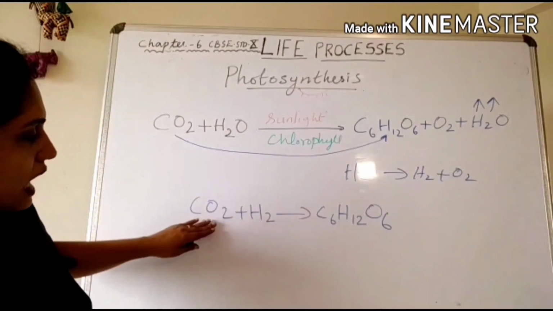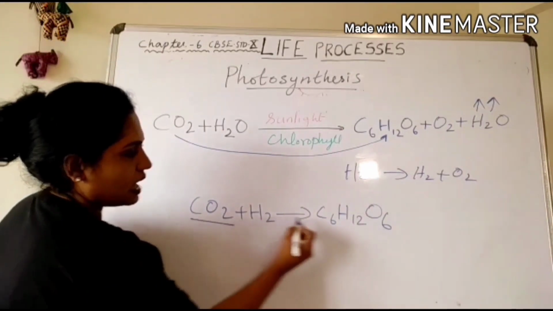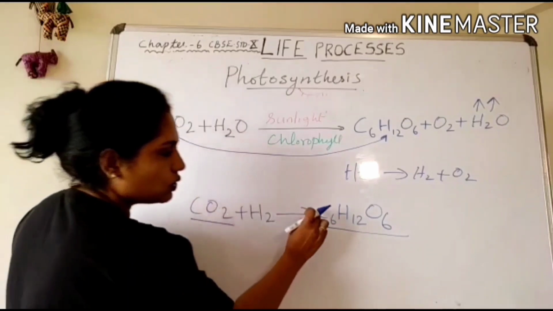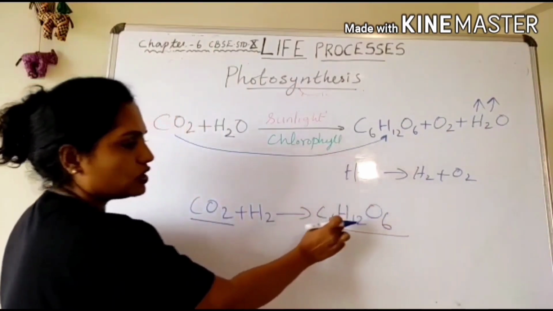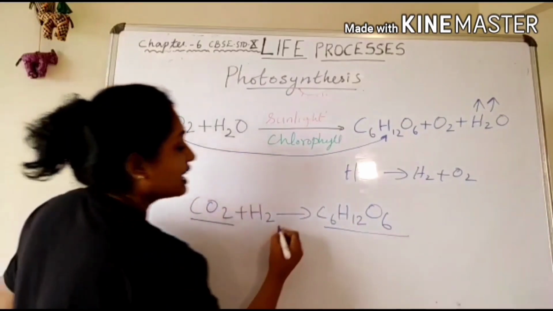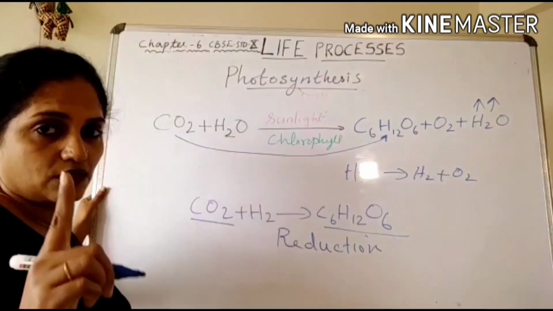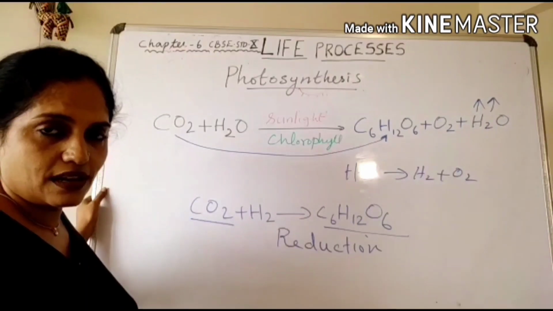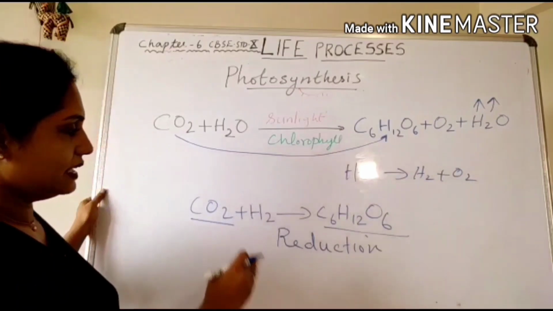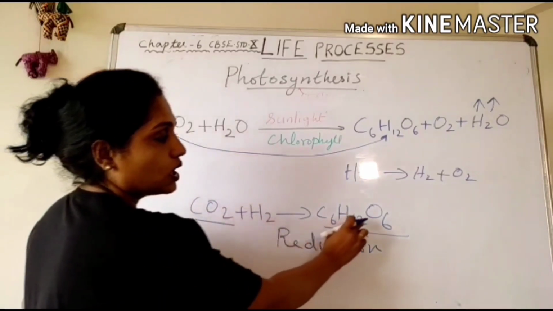Now let us see, this carbon dioxide is reduced into carbohydrate. Look at the difference between this carbon dioxide and carbohydrate. Here you can see the carbon atom, oxygen atom. Here also you can see the carbon atom and oxygen atom. What is there in addition? This is hydrogen. The addition of hydrogen is called what? Reduction reaction. You have learned in chemistry lesson 1 what is reduction and what is oxidation. Addition of hydrogen is called reduction and addition of oxygen is called oxidation. Here addition of hydrogen is taking place, so the carbon dioxide is reduced into carbohydrate.